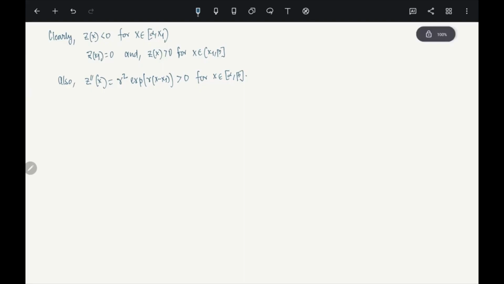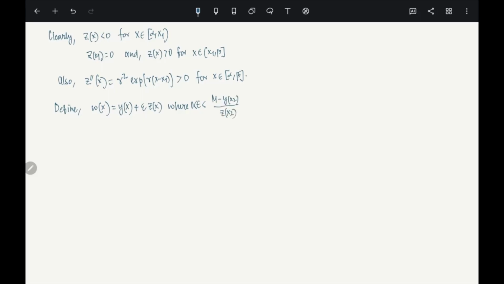Now what we will do is define a new function. Define w of x, which is y of x plus epsilon z of x, where this epsilon we will specify here. You will see why we need this epsilon. So epsilon is positive and less than (m minus y of x2) divided by z of x2.